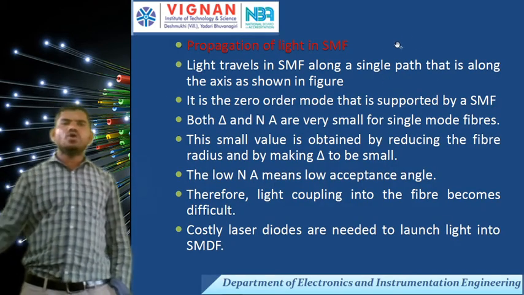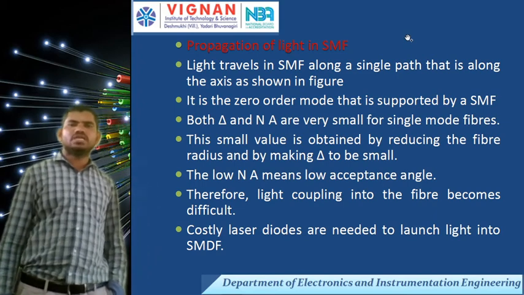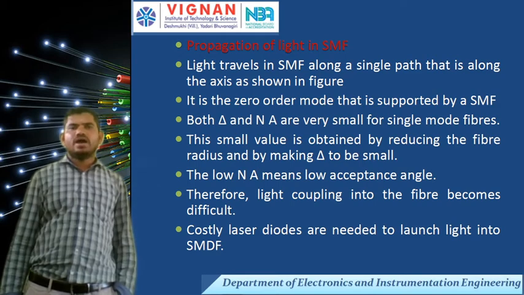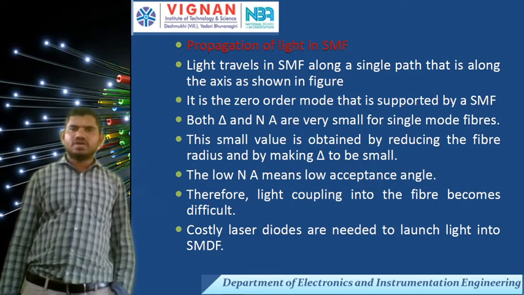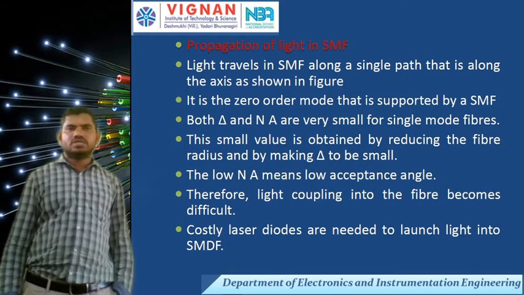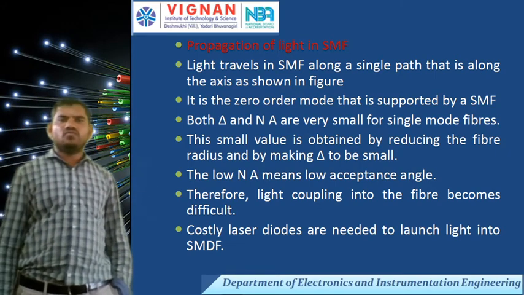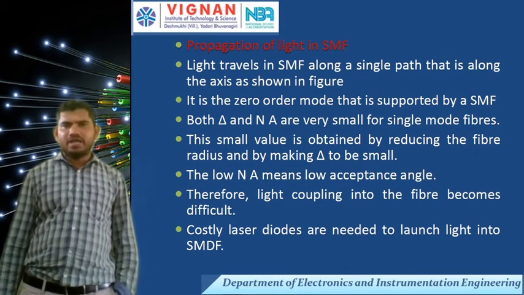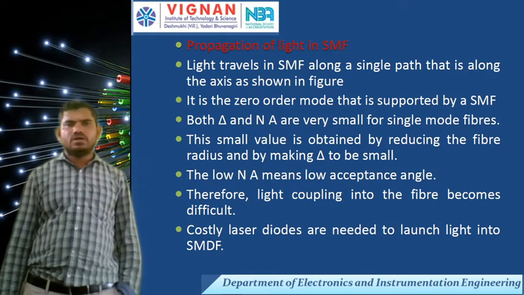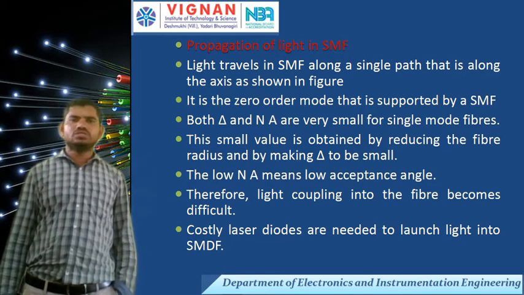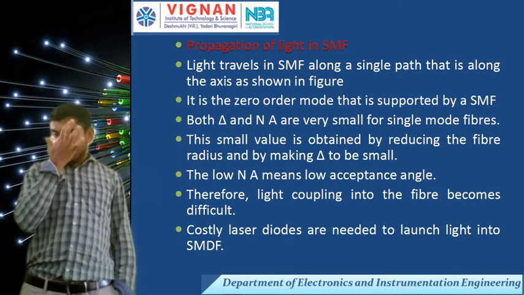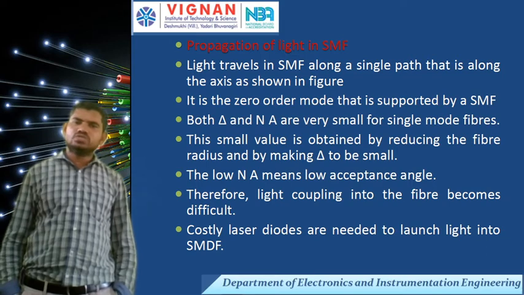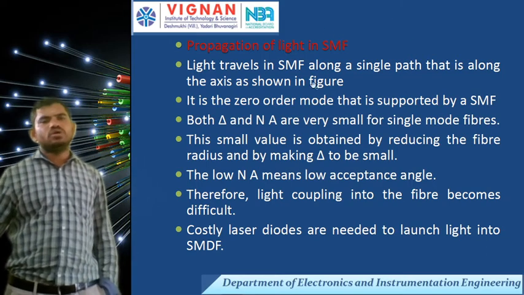It's a zero order mode that is supported by single mode fibers. Both delta and numerical aperture are very small for single mode fibers. This small value is obtained by reducing the fiber radius and by making delta small. The low numerical aperture means low acceptance angle. Therefore, light coupling into the fiber becomes difficult. Costly lasers are needed to launch the light into the single mode fibers.